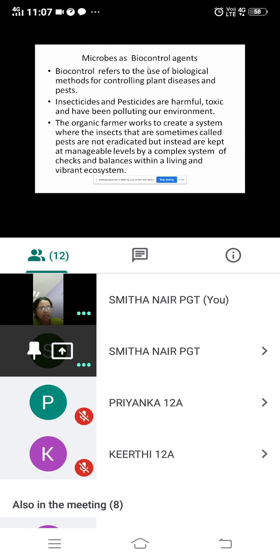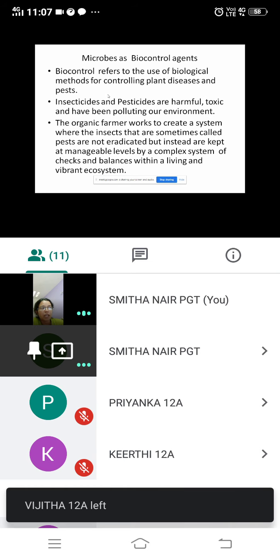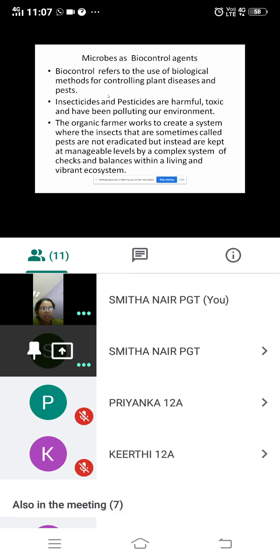means life, and control means we are controlling diseases in plants by some living organisms. That is called biocontrol. So it is the use of biological methods for controlling plant diseases and pests. We are not using pesticides, we are not using insecticides. Instead of that, we are using some natural method, like a biological method, जिसमें life है.